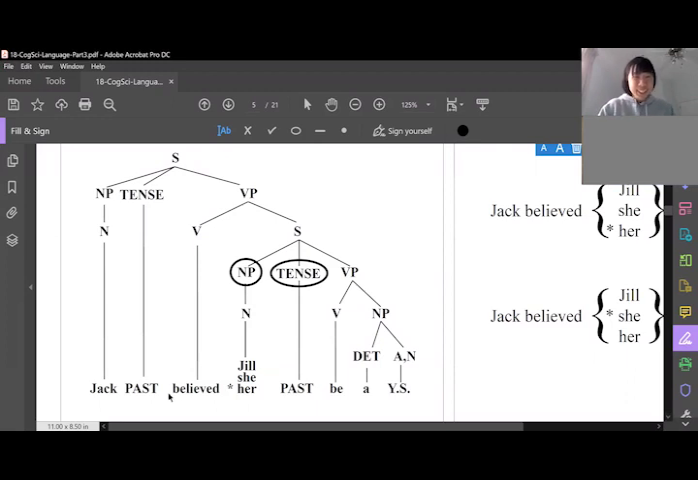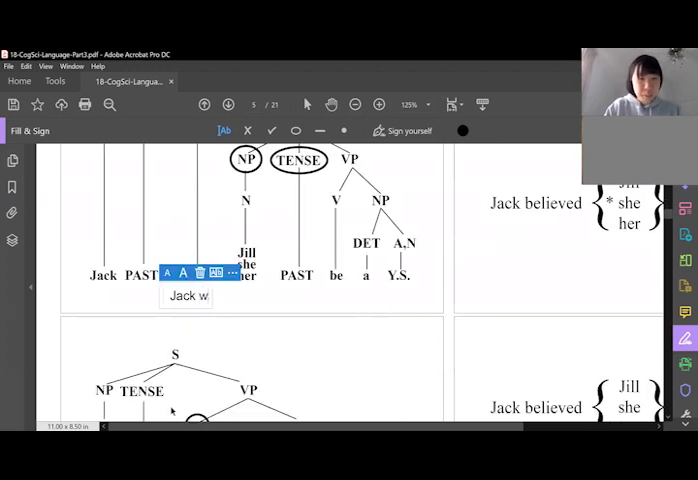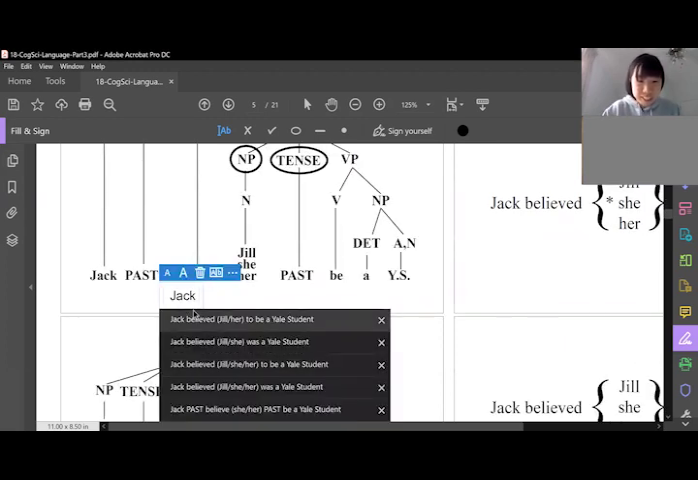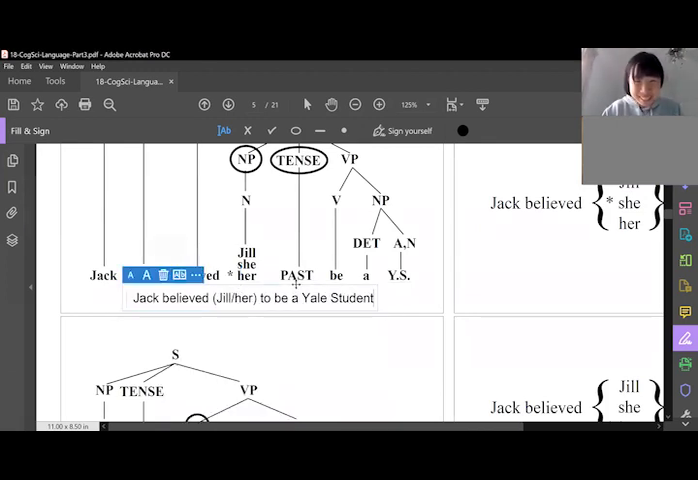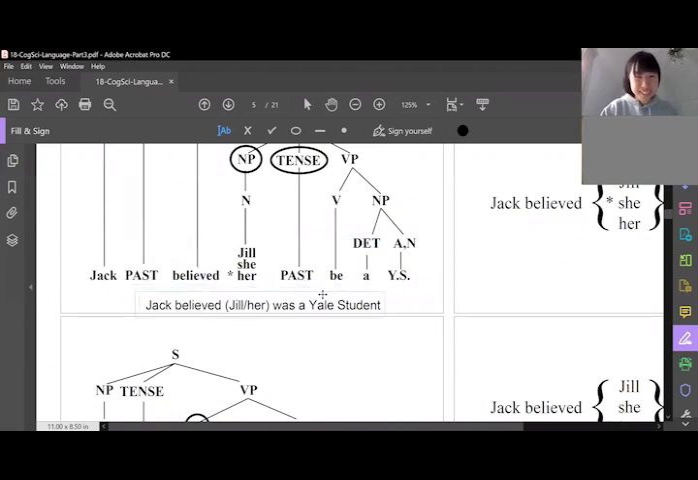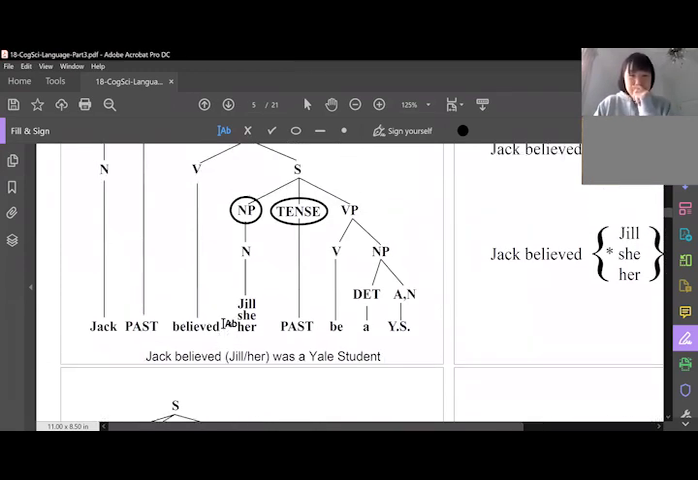Here we go. Given this sentence, if he gives you a tree, it's probably going to be disassembled this way. But let's reconstruct what the actual English sentence is, because "Jack past believe Jill past be a Yale student" makes no sense as a person. So let's put it back into English. Jack believed Jill was a Yale student. The past tense of be is was. There you go.